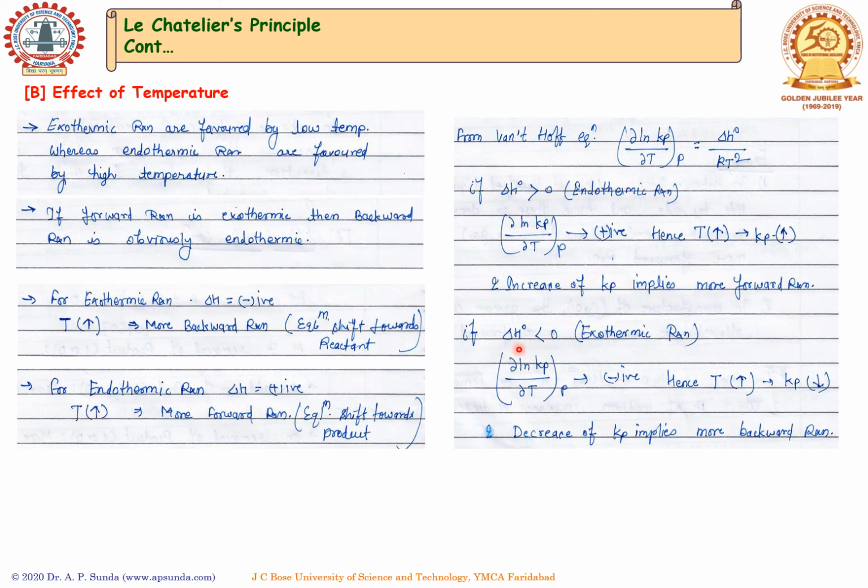Similarly, if we have delta H, enthalpy change in standard state, negative, that is less than 0, this derivative component becomes negative, and hence if we increase the temperature, Kp will decrease. If the decrease of Kp takes place, it implies more backward reaction.